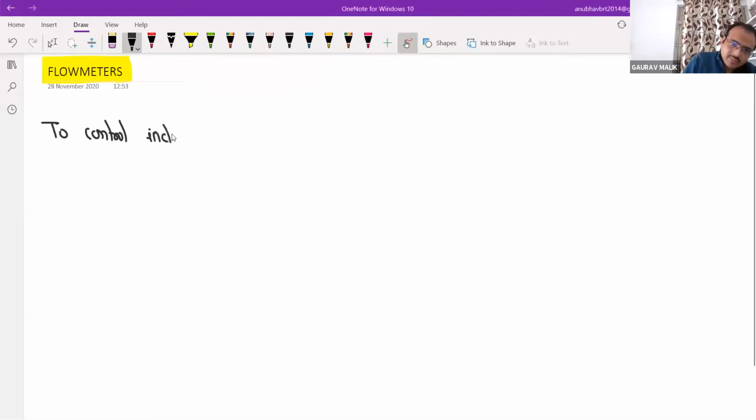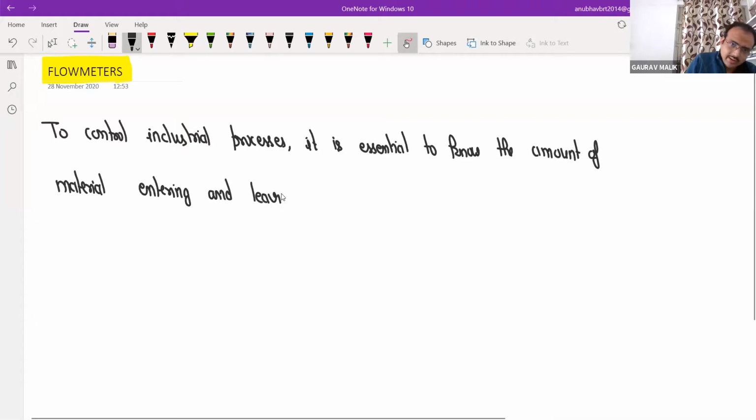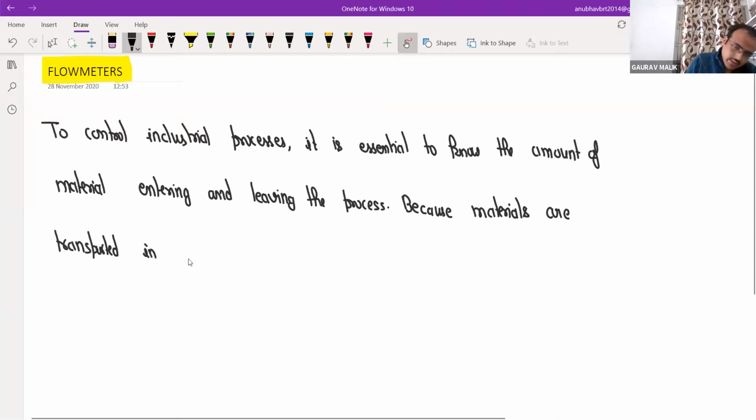To control industrial processes, it is essential to know the amount of material entering and leaving the process, because materials are transported in the form of fluids wherever possible.